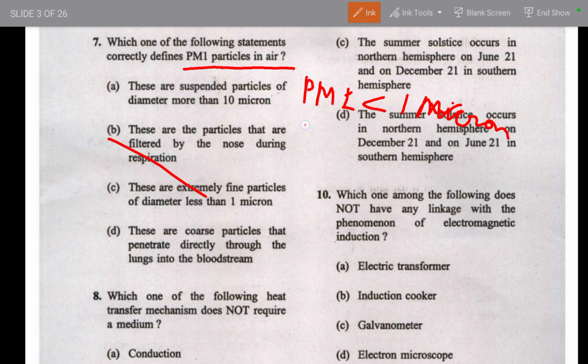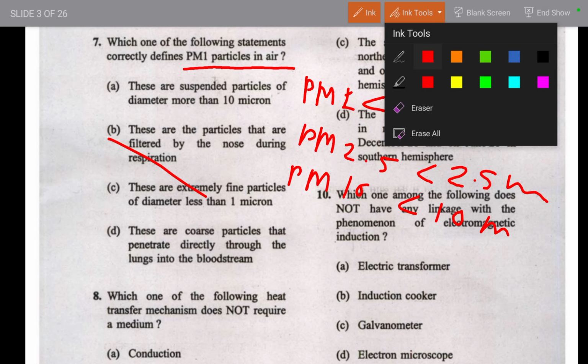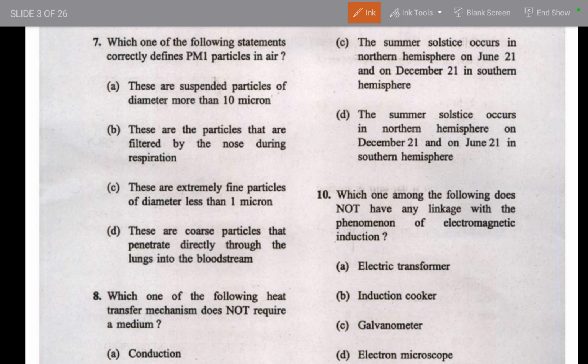The other is PM 2.5, which has a size less than 2.5 micron, and PM 10, which has a size less than 10 micron. So you can just understand the size of the particles. Let's focus on the statements.